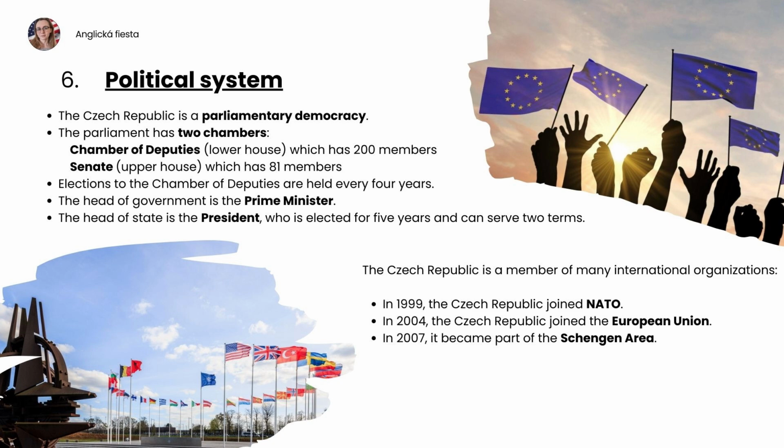The Czech Republic is a parliamentary democracy. The parliament has 2 chambers: Chamber of Deputies, lower house, which has 200 members; Senate, upper house, which has 81 members. Elections to the Chamber of Deputies are held every 4 years. The head of government is the Prime Minister. The head of state is the President, who is elected for 5 years and can serve 2 terms.